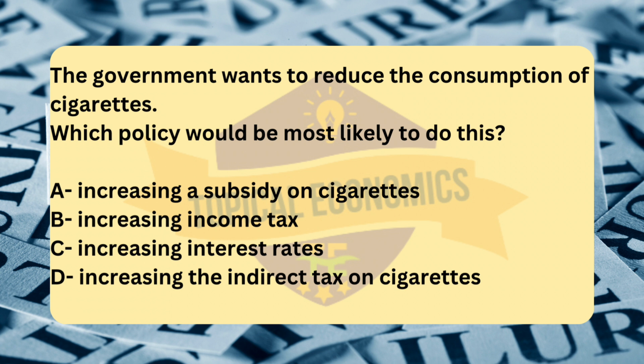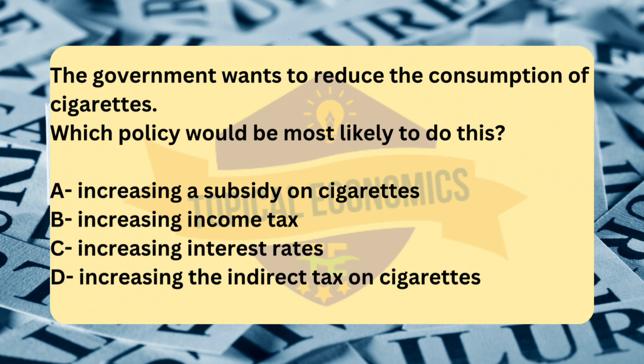Cigarettes are a demerit good, a product that is harmful to health. By increasing the tax on cigarettes, the government can discourage consumption, reduce negative health outcomes, and generate tax revenue that can be used for public health campaigns or healthcare costs. This policy is effective because it directly targets the price mechanism to alter consumer behavior.